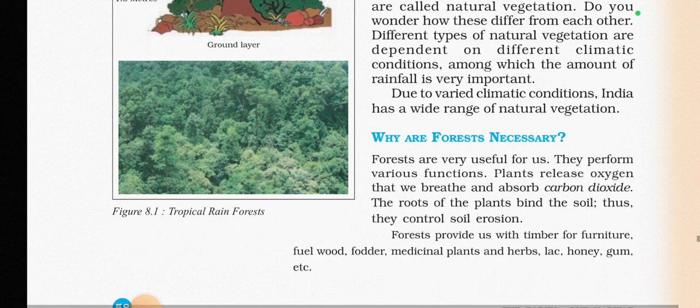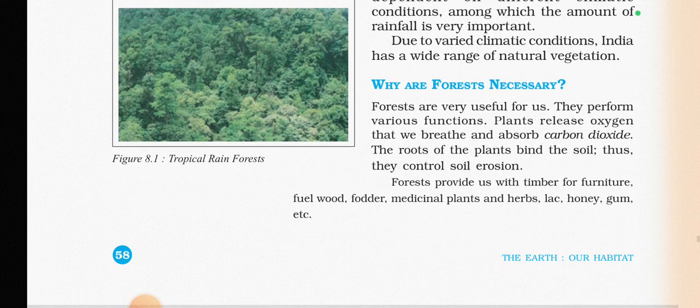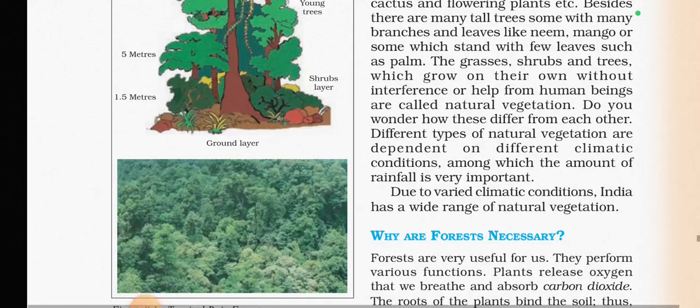That is another factor. Besides that, climate has an important role to play in this. Due to varied climatic conditions, India has a wide range of natural vegetation, as you can see in the picture.